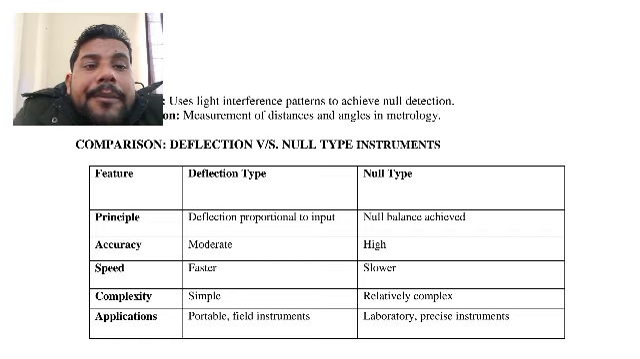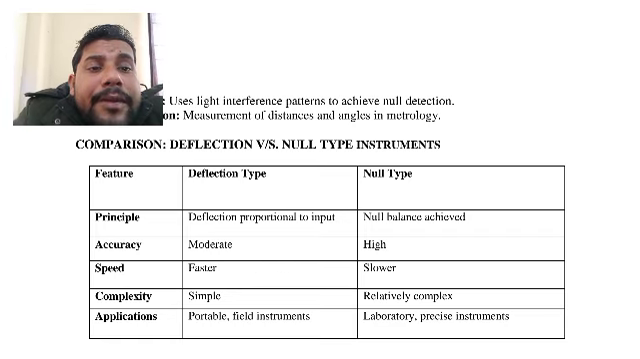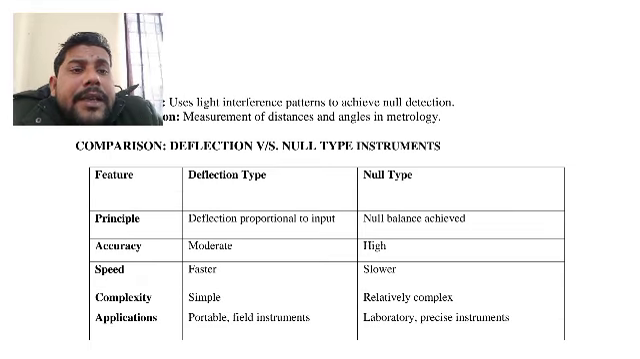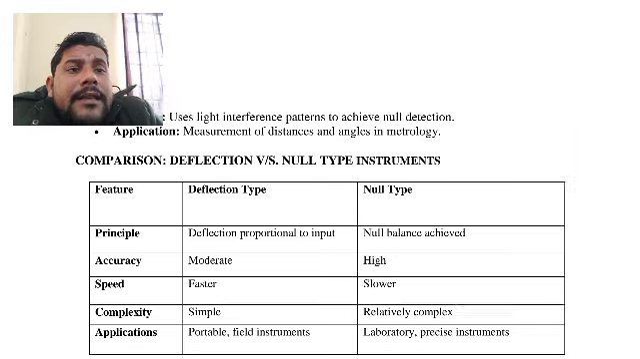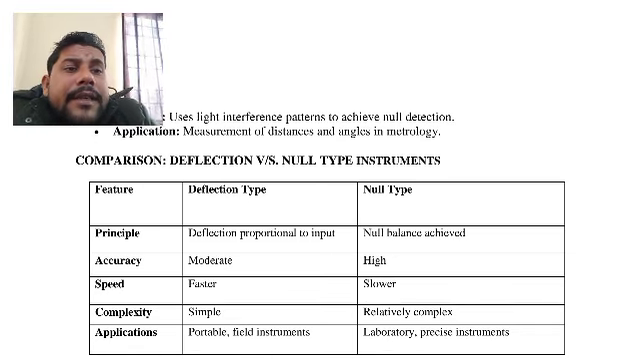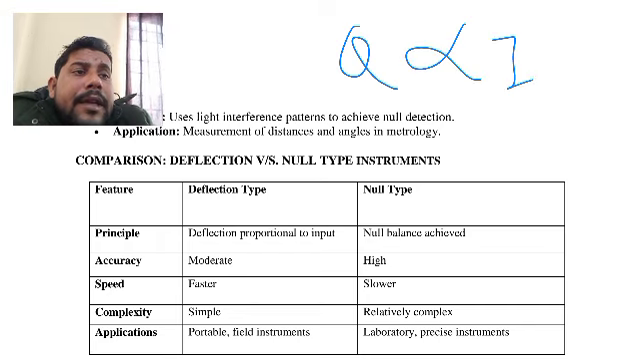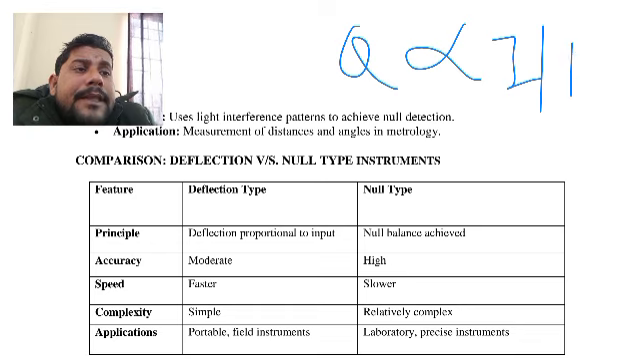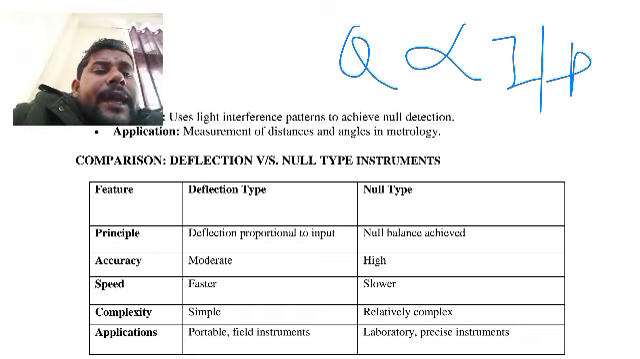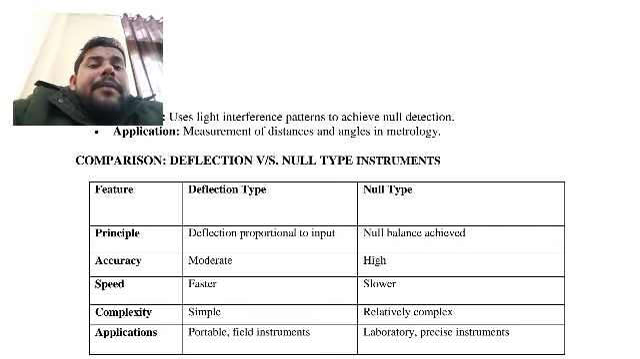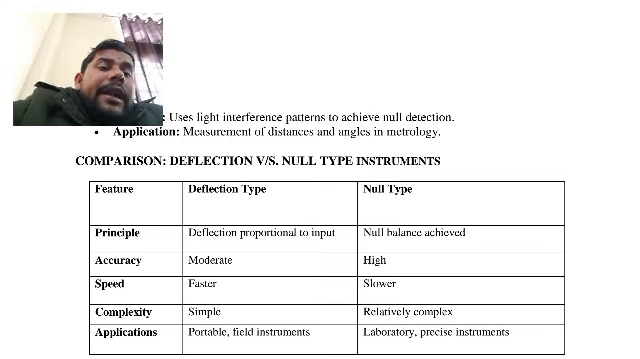First, based on the principle: in the deflection type, the deflection is proportional to input. If we change the input, the deflection theta is directly proportional to the input. In the null type, null balance is achieved. We have to achieve the null position. The principle it works on is null balancing.